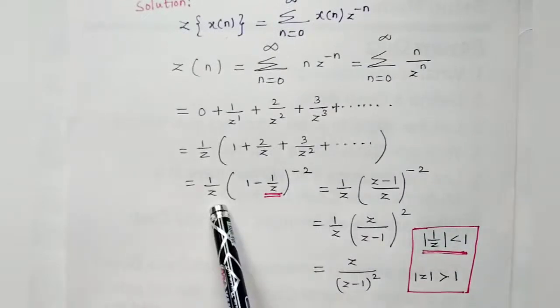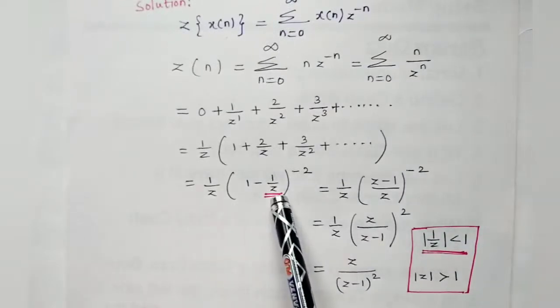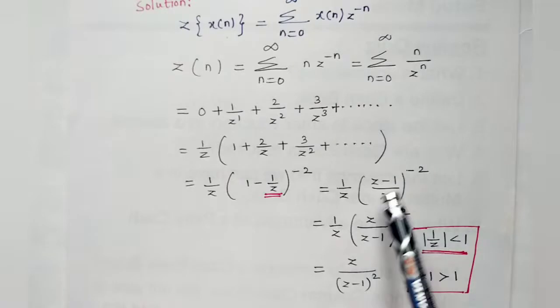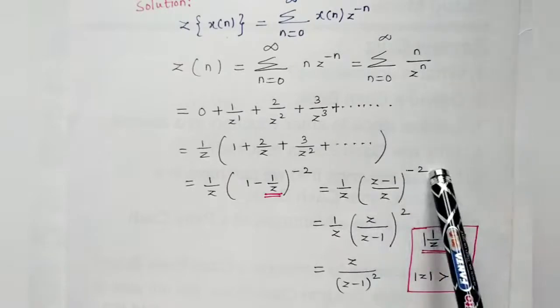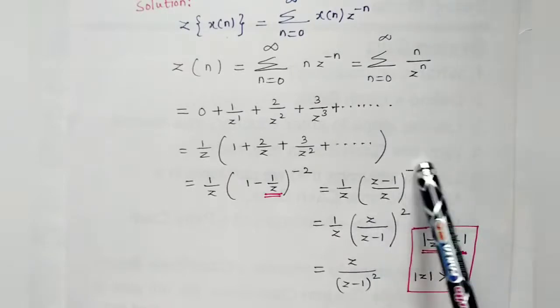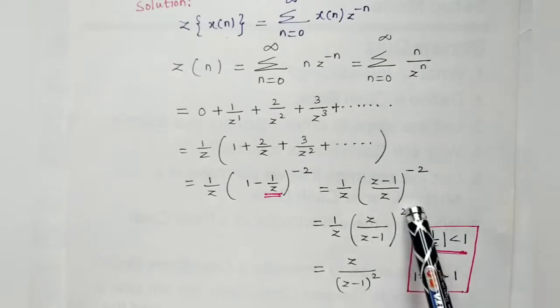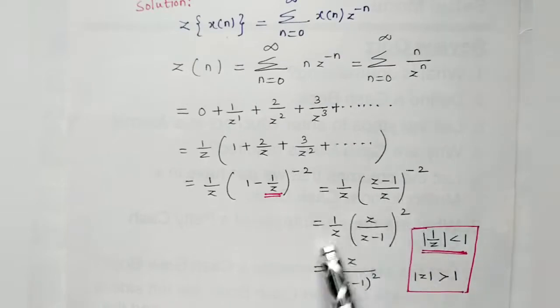See, 1 by z is outside. You can cross multiply this, z into another side. You can get z minus 1 by z whole to the power minus 2. If you want to make this positive, just take the inverse, that is the reciprocal, z upon z minus 1 the whole square. Then z square is there at the top, here one z is there, cancel out.